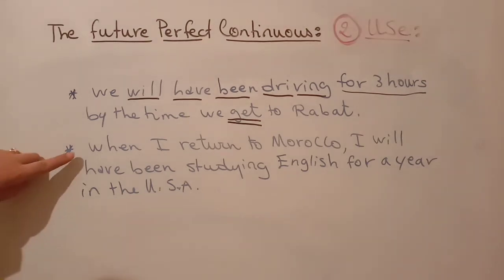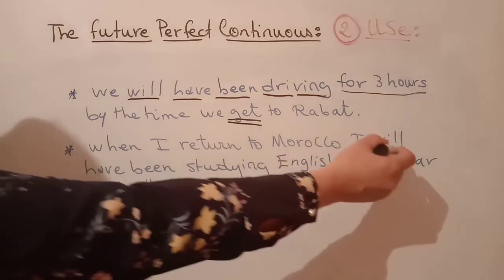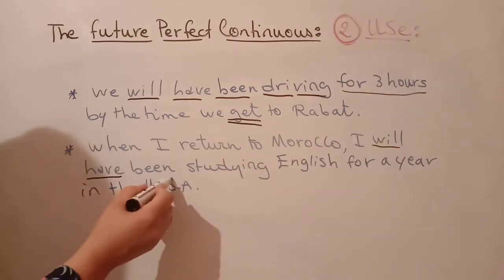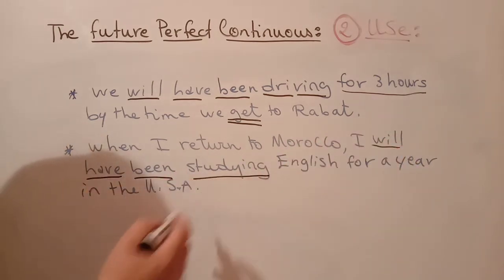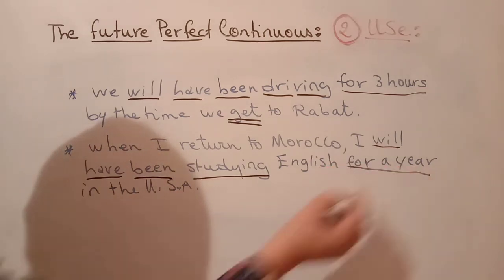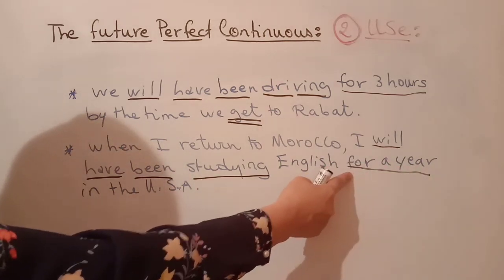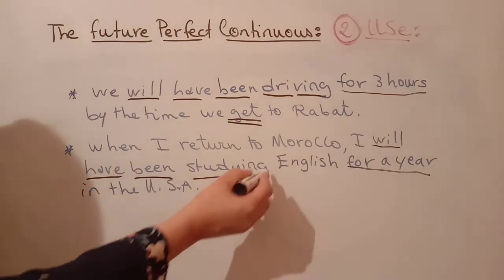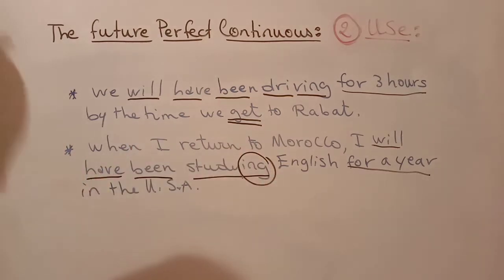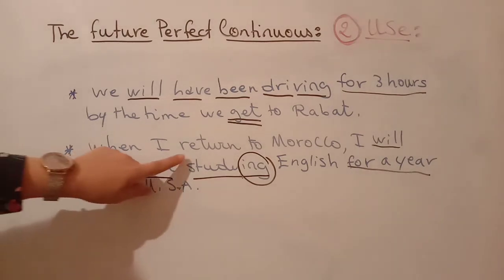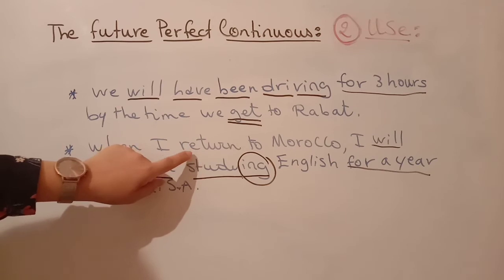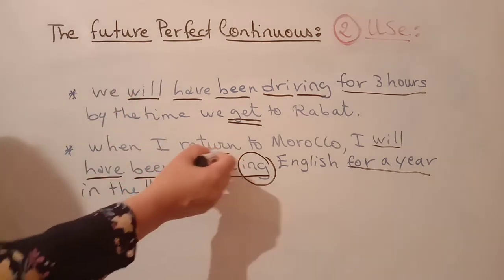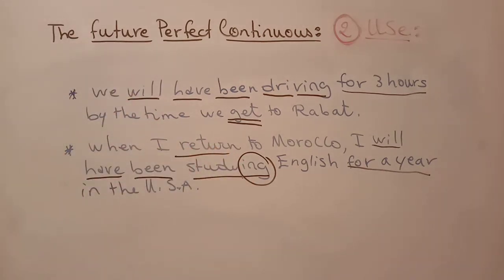Second example, when I return to Morocco, I will have been studying English for a year. So also here you have duration. That's why we are using the future perfect continuous. Okay, so the action is continuous until another event takes place or another action takes place, which is to return. Clear? Good.